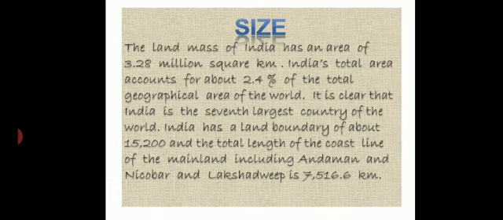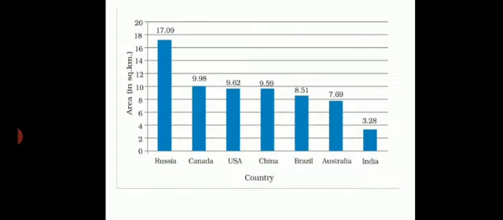India has a land boundary of about 15,200 kilometers, and the total length of the coastline of the mainland including Andaman and Nicobar, Lakshadweep is 7,516.6 km. I'll show you this with the help of this bar graph. Russia is the largest country in terms of area. And then Russia, Canada, USA, China, Brazil, Australia, and then comes India.